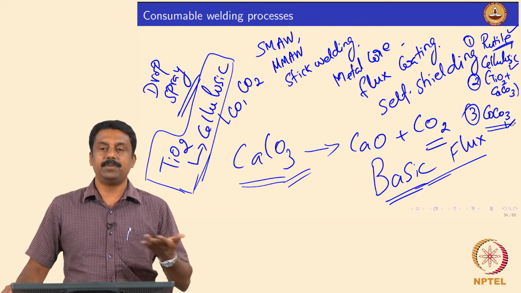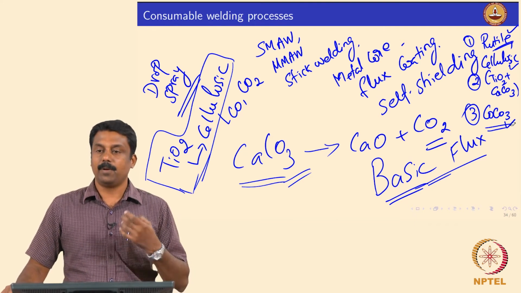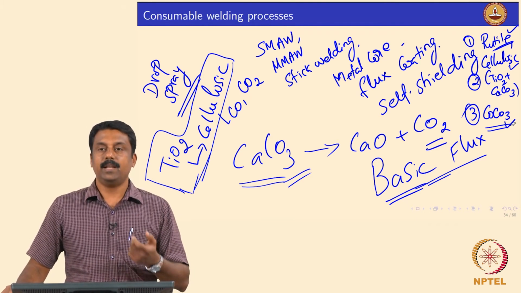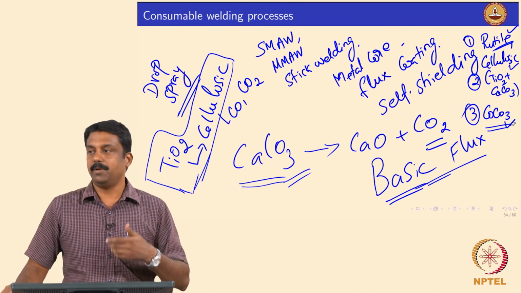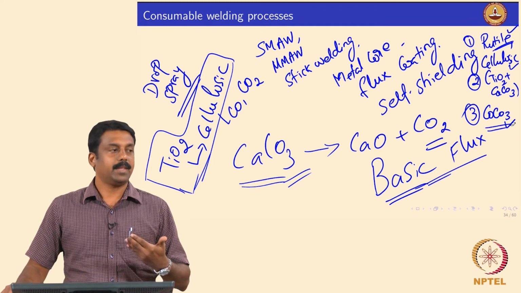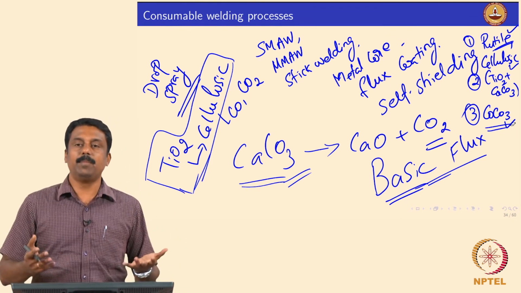Similarly, alloying elements you can add manganese, chromium, silicon, ferrosilicon you can add, ferrotitanium, ferroniobium, and these elements are commonly added in the weld pool to improve the weld metal properties, because when you add titanium, niobium, vanadium, they are all microalloying additions, they can cause precipitates to increase the weld metal toughness.